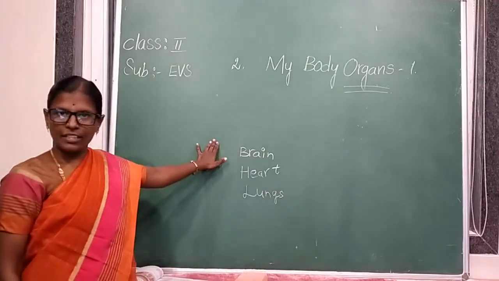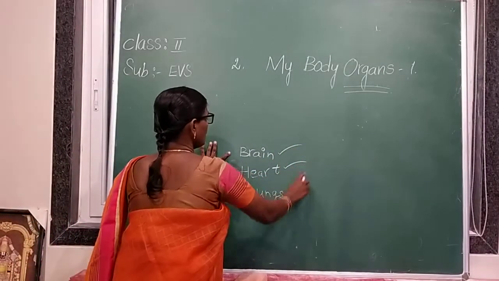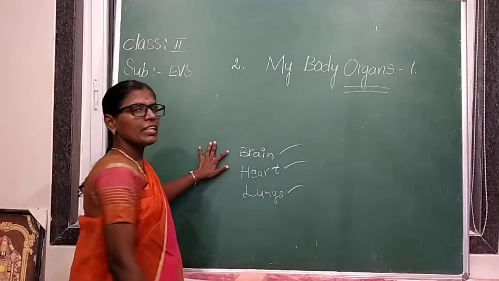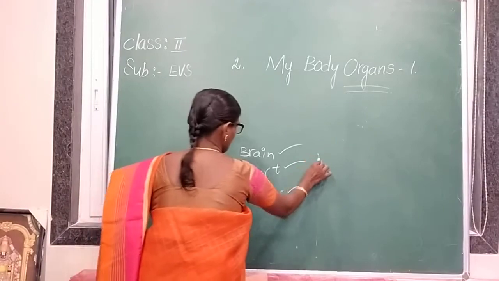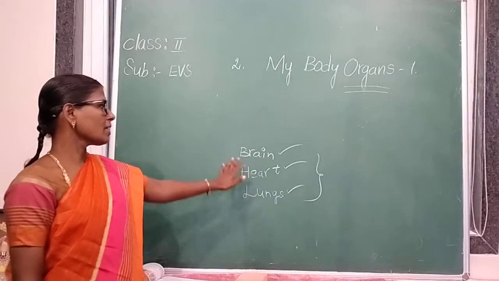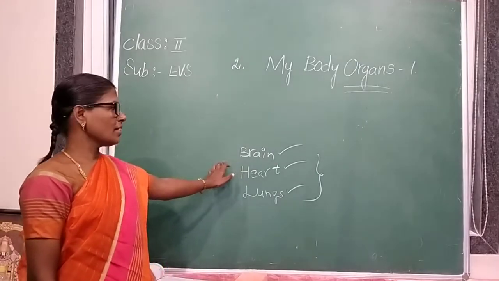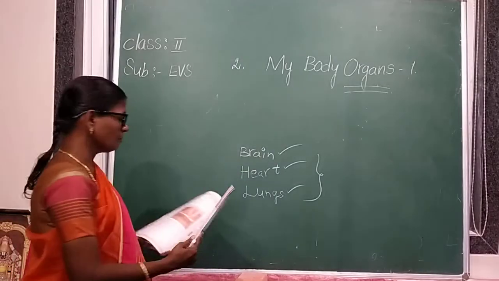Can we see these organs? No, we cannot see. Brain we cannot see, heart we cannot see, and lungs we cannot see. So these organs are internal organs. Today we are going to learn about them.